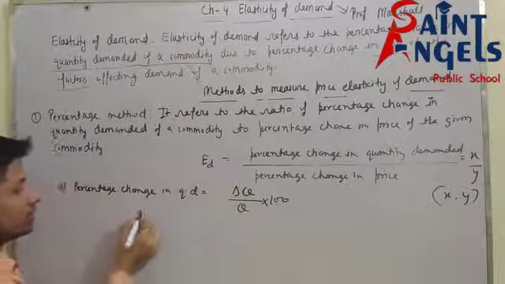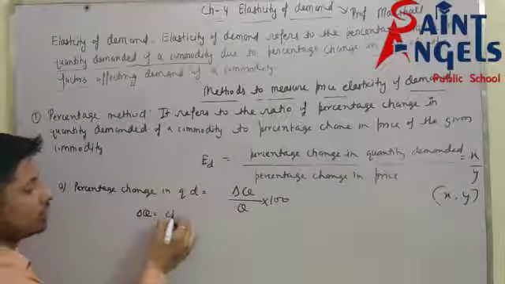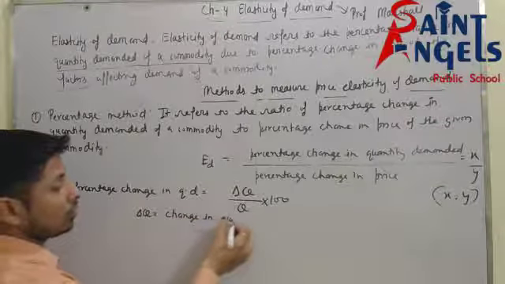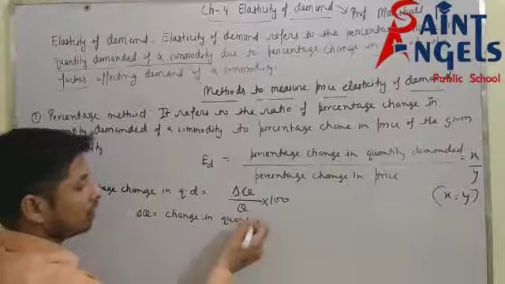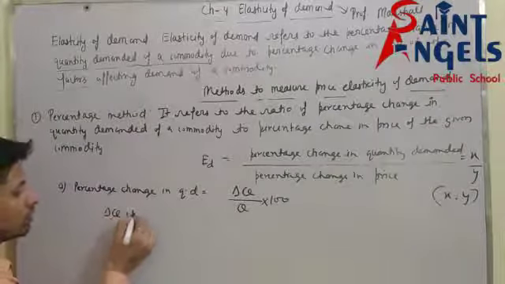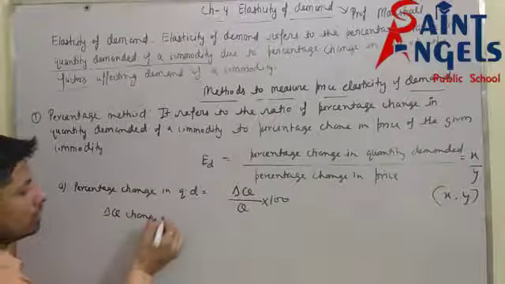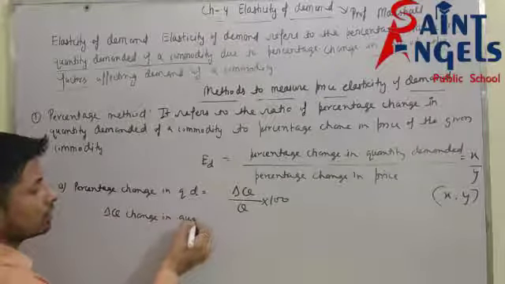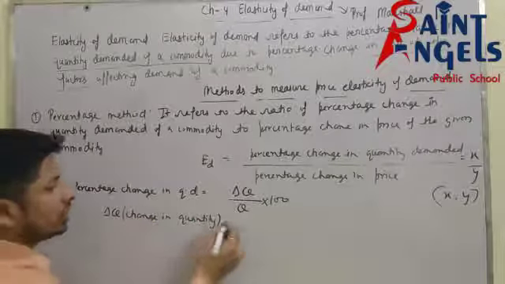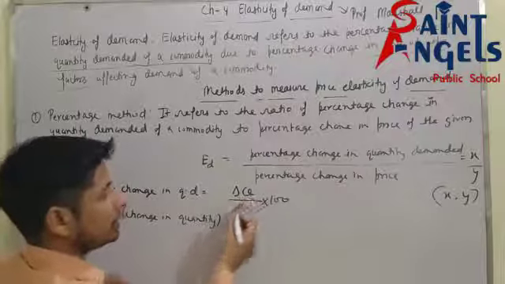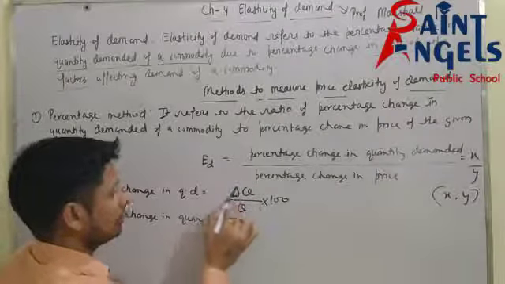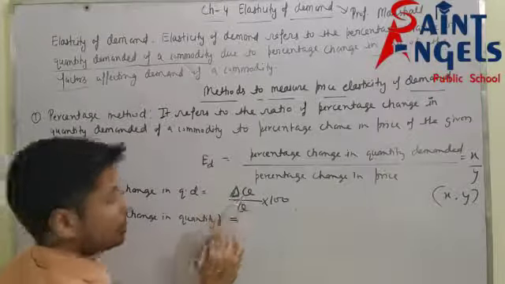Delta Q means change in quantity. Delta shows change, and Q means quantity.